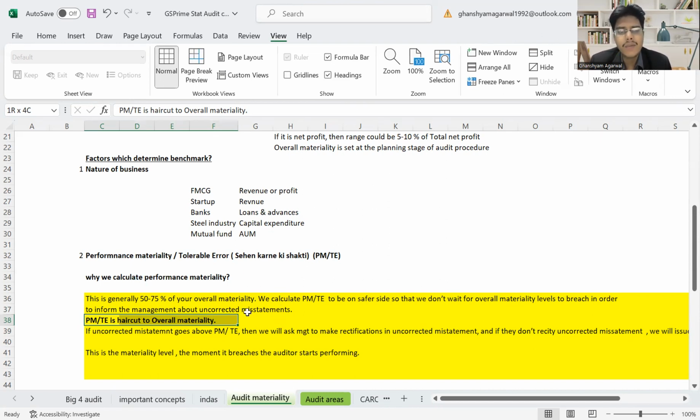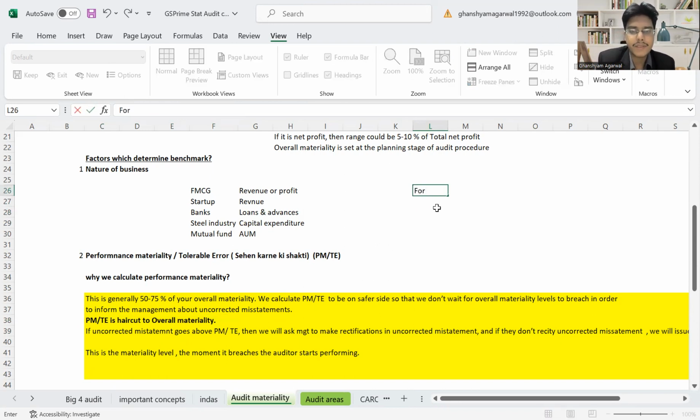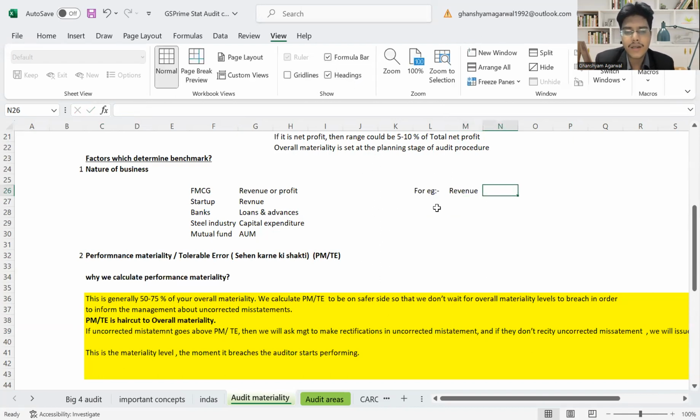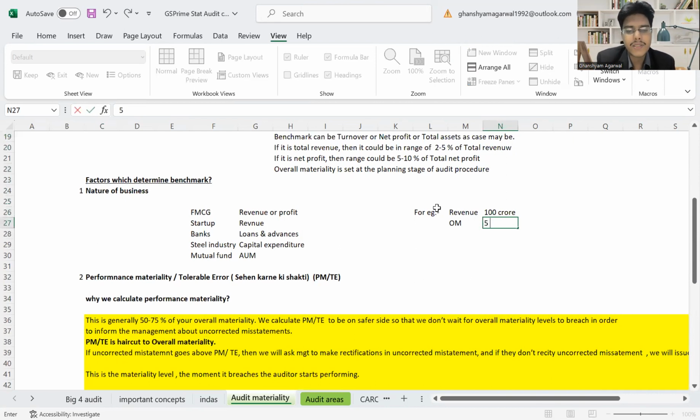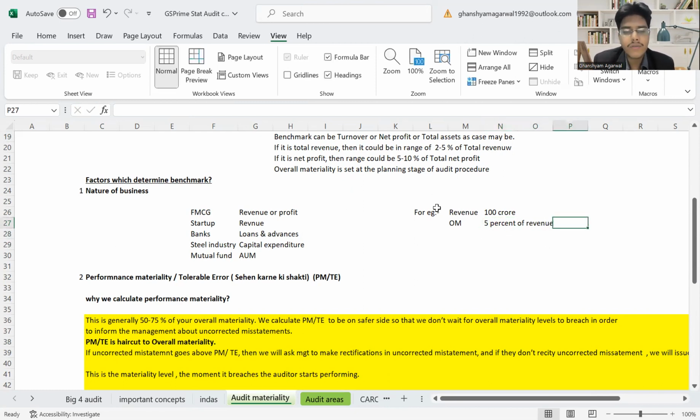Now, I'll help you with an example so that you understand this. For example, the revenue of the company is 100 crores and the OM, overall materiality, let's suppose we're taking on the basis of 5%, let's say we're taking 5% of the revenue to be on the safer side. That comes to about 5 crores.